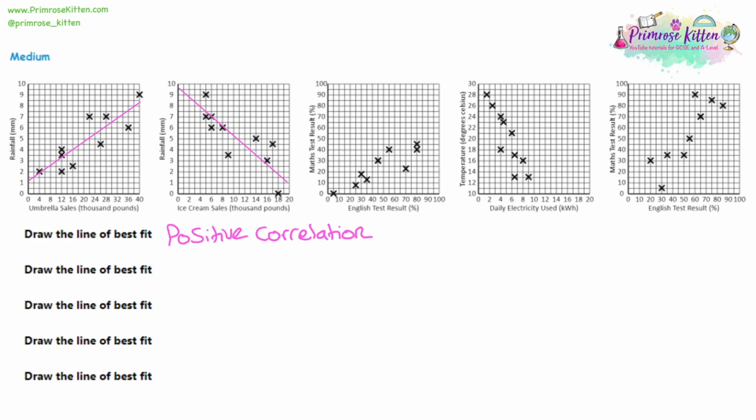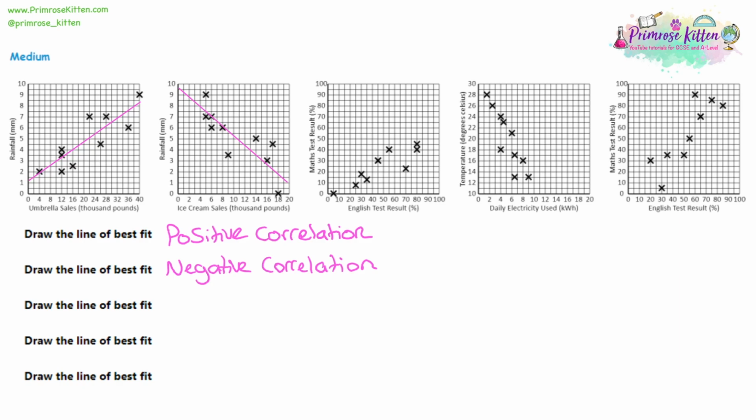Now this line is going downwards from left to right, so this will be a negative correlation. So you'll see we're actually judging if it's positive or negative much more quickly than we did in the easy questions, where we used a bit of logic in all the different points, because we can just see the shape of the line.